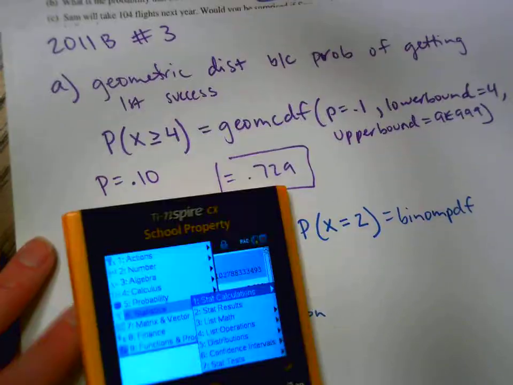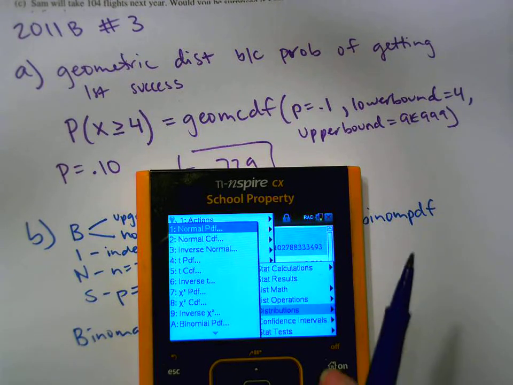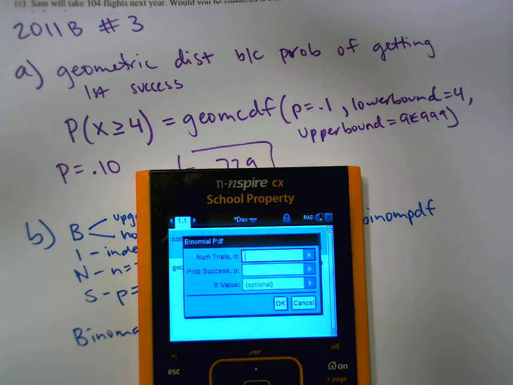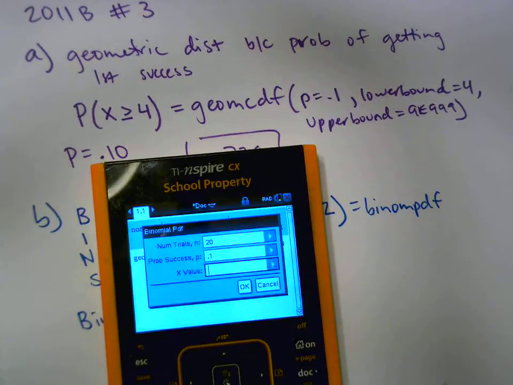Oh, you can't see what I'm doing. Go to distributions. Binomial PDF is A. Number of trials we know is 20. Probability of success is 0.1, and my X value that I'm looking for is 2.